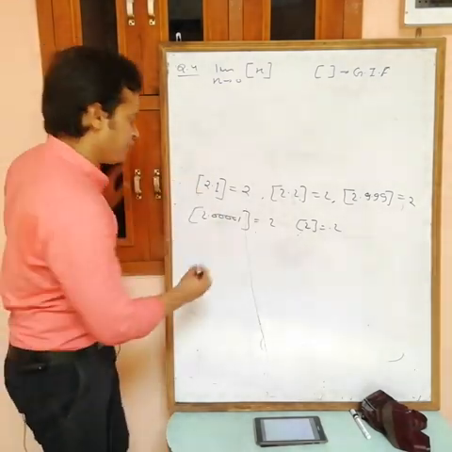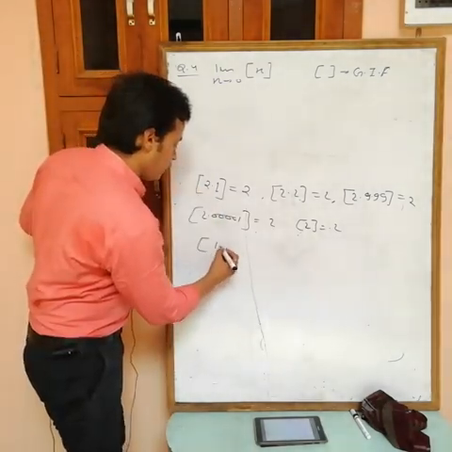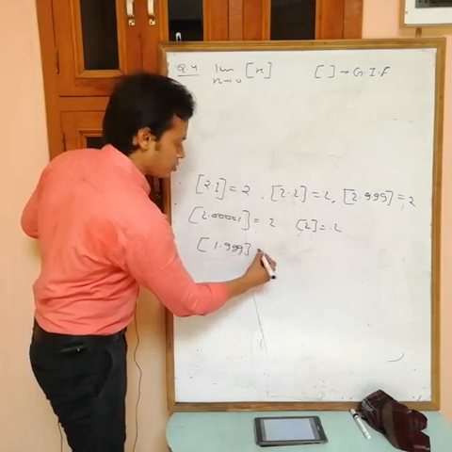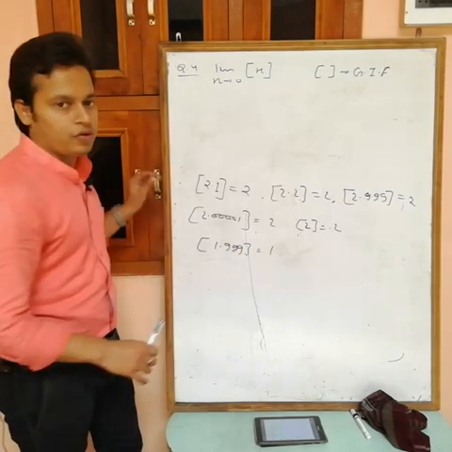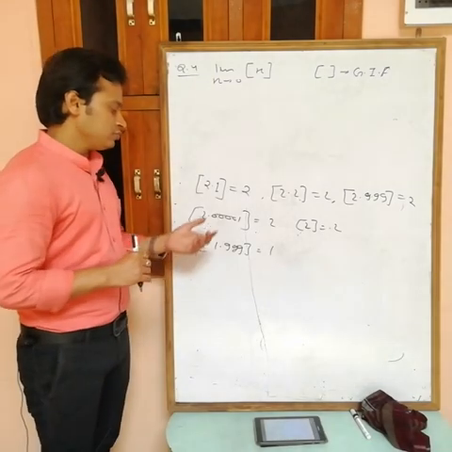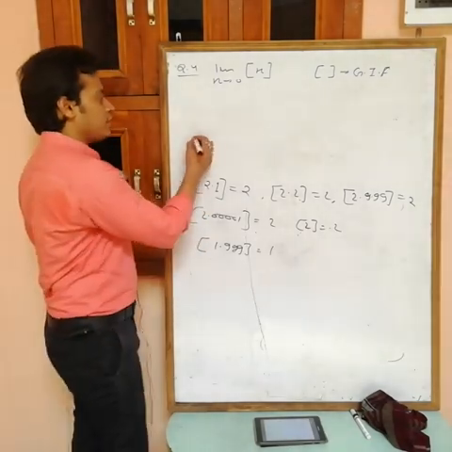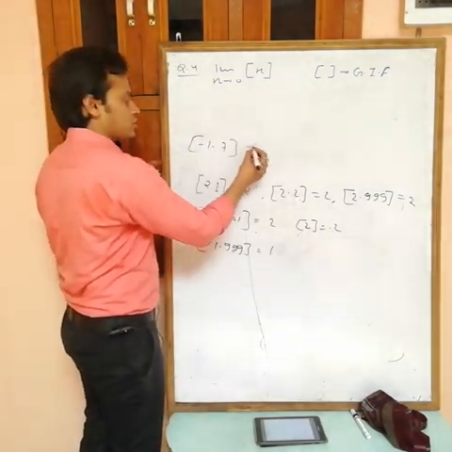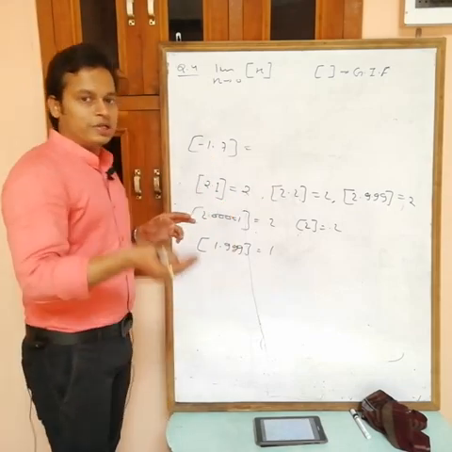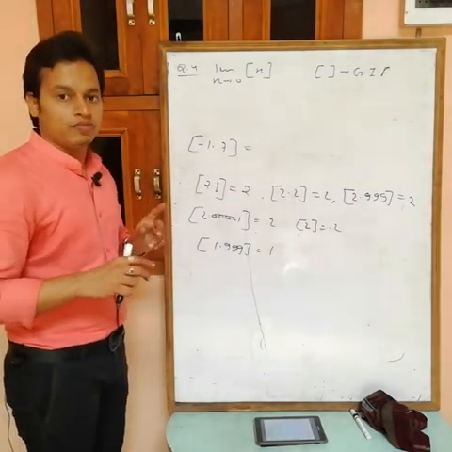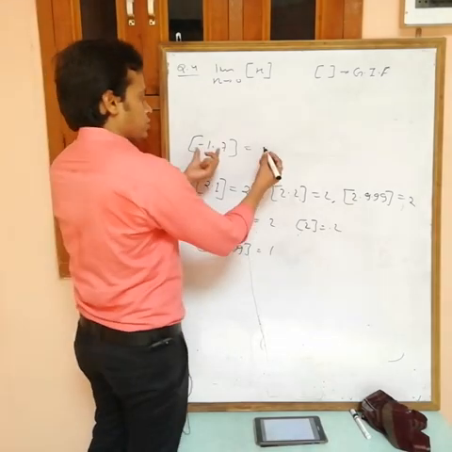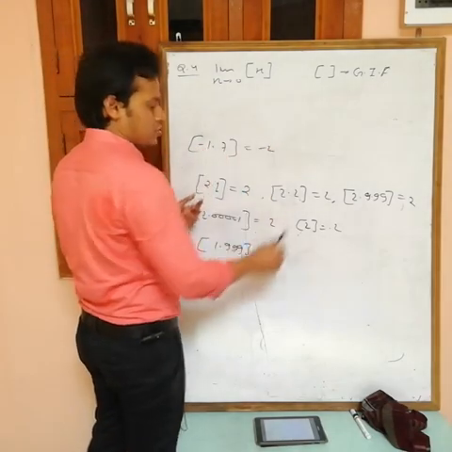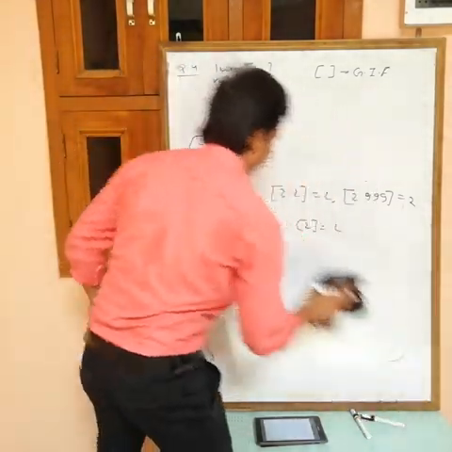Like this one, the greatest integer of 1.999 is not equal to 2, it is equal to 1. Now the greatest integer of minus 1.7: this is not an integer, so the least integer to this one is minus 2. Minus 1 is greater than this one, so the value is minus 2. Right, like this.